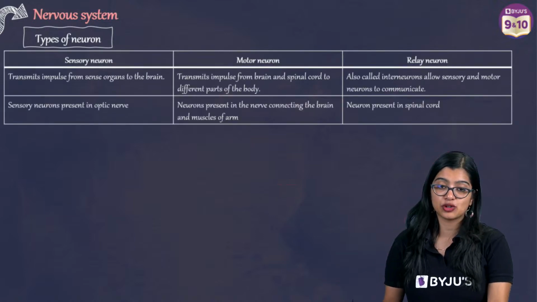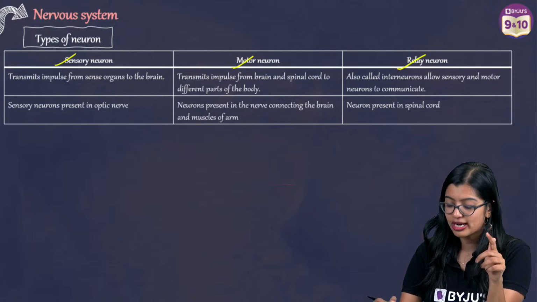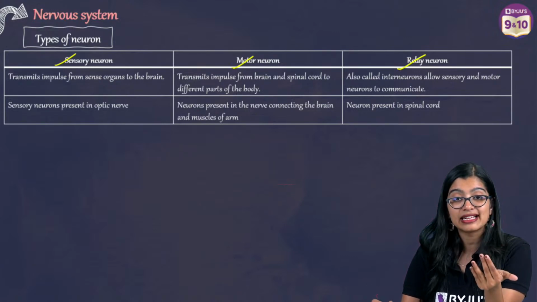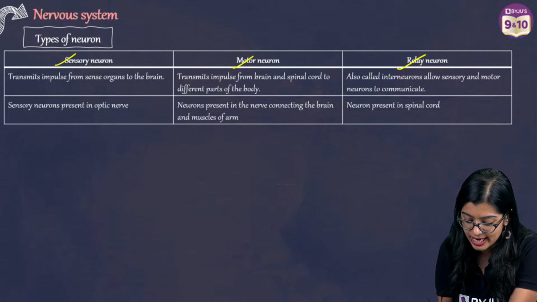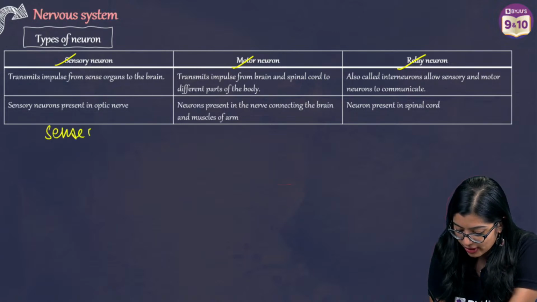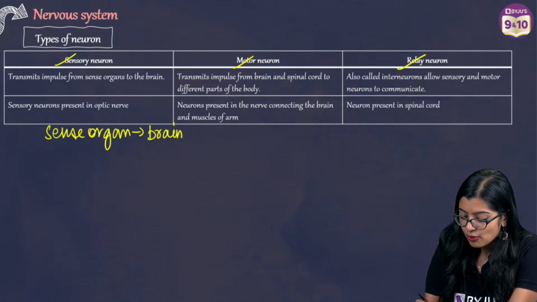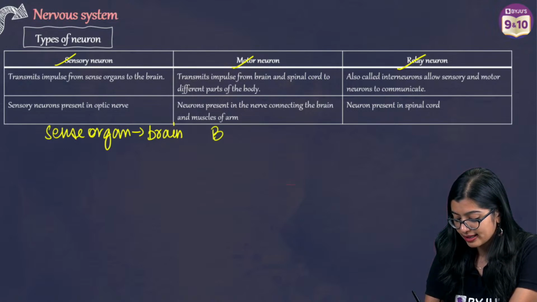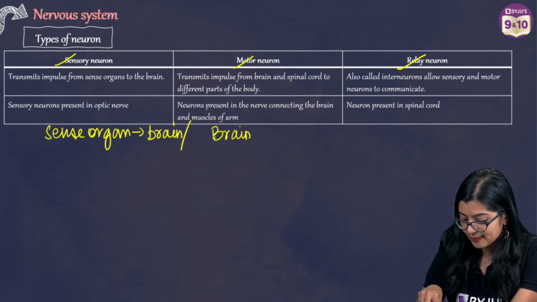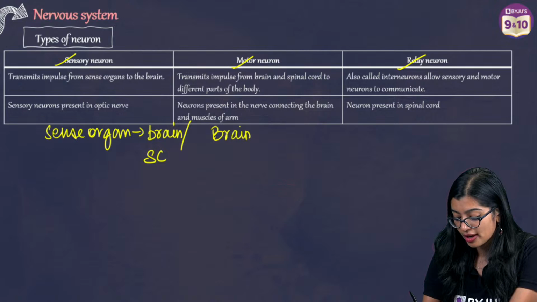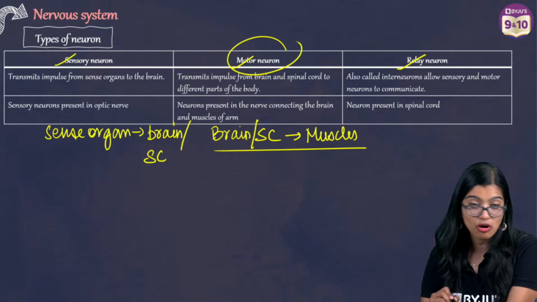So now let's move on to types of neurons. We have sensory neuron, motor neuron, and relay neuron. Sensory neurons are those neurons which transmit information from the sense organ all the way to the brain. That is their role. In the case of motor neuron, they transmit information from the brain or spinal cord, I'm just going to write SC here, to the muscles. And this information is passed with the help of motor neuron.